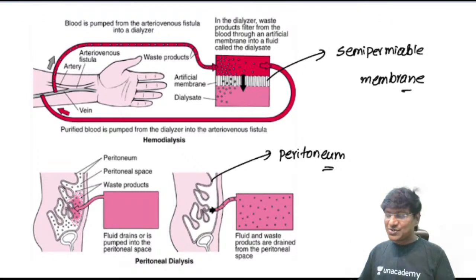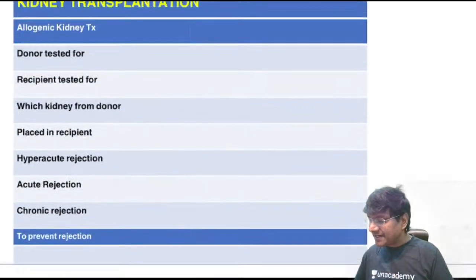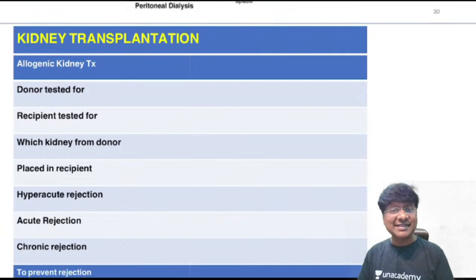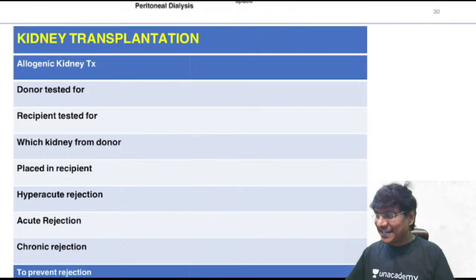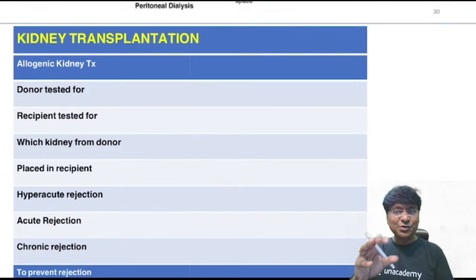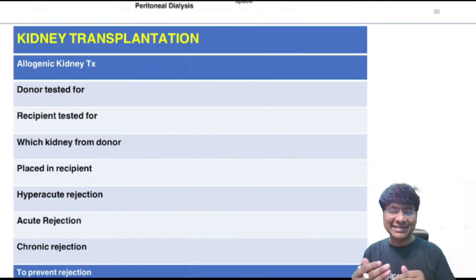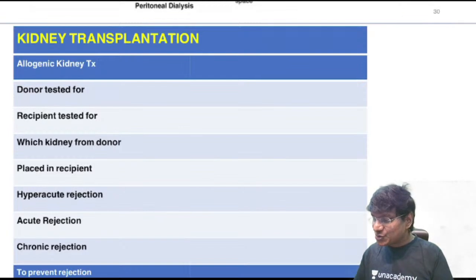Right now, one method of renal replacement therapy I have taught you, that is dialysis, and the other method of renal replacement therapy is kidney transplantation. Now, which group of individuals you have to select for donating the kidney? Allogenic kidney transplantation should be done.